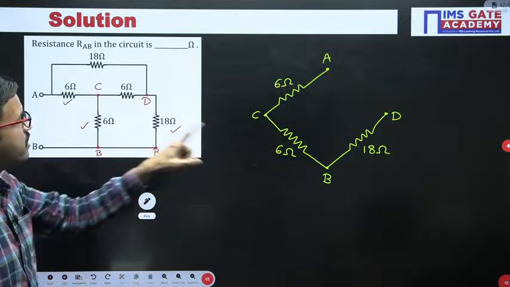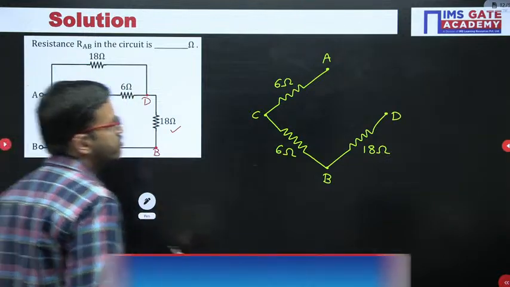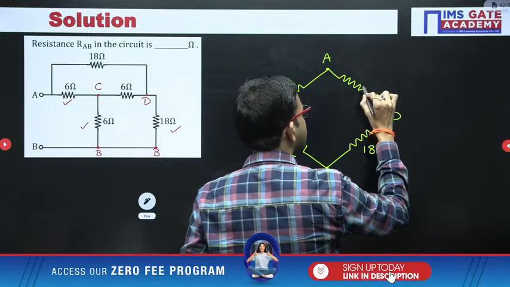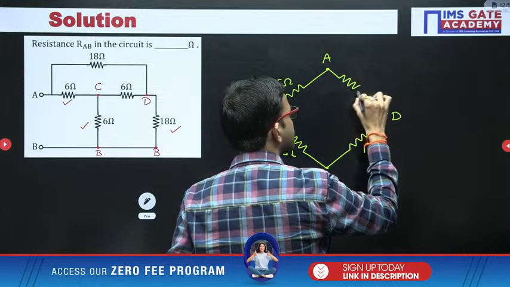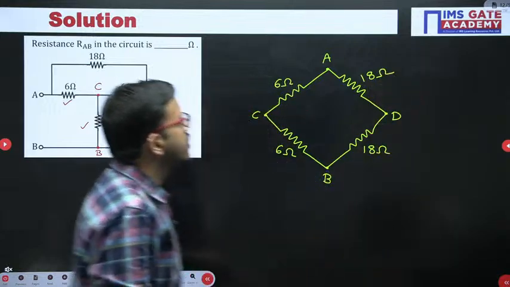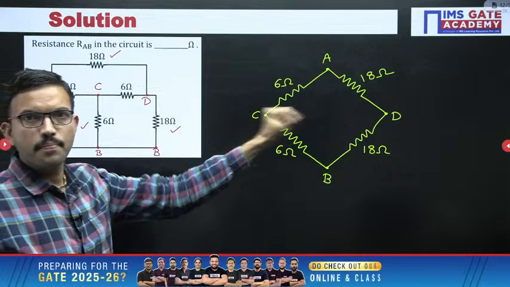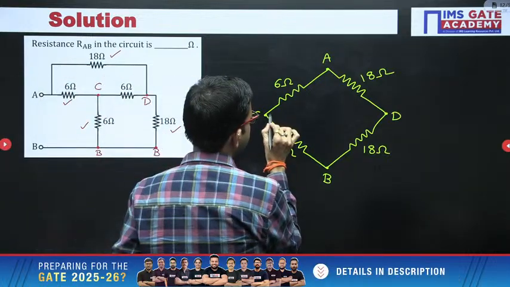Then between D and A we are having 18 ohm, that I connected. Now here between D and C, or C and D, we are having 6 ohm.